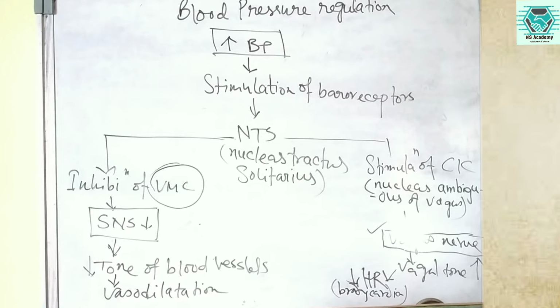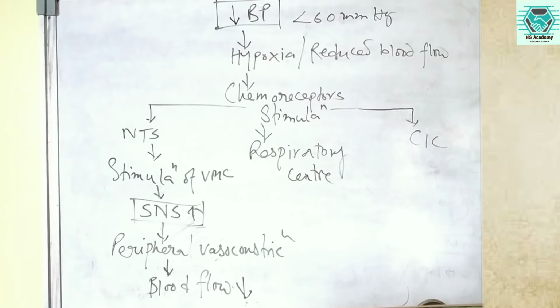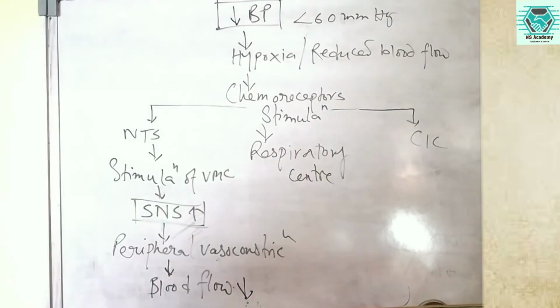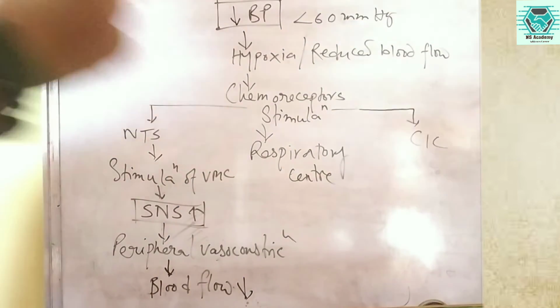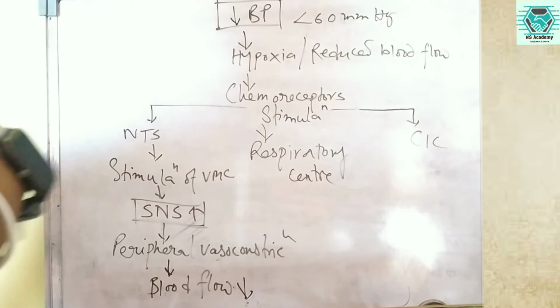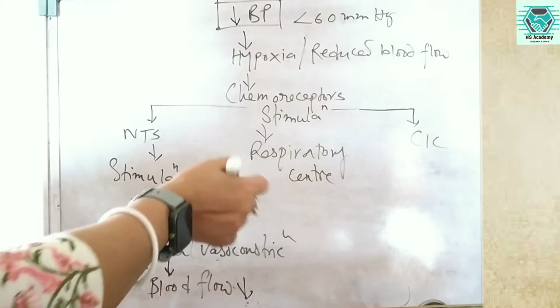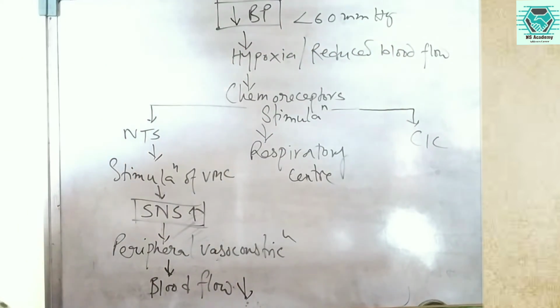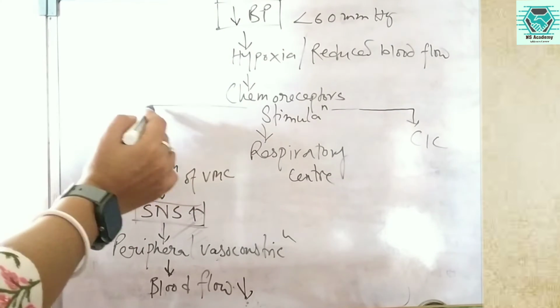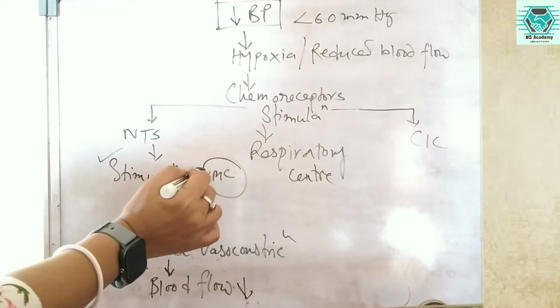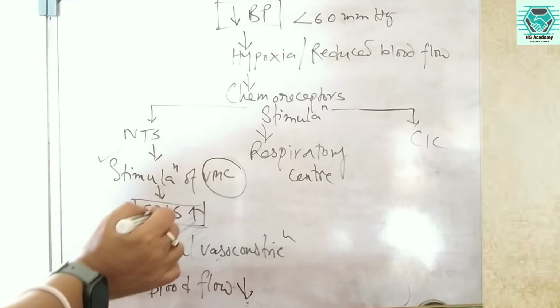So these are by the baroreceptors under the short-term regulation of blood pressure. Now moving to the mechanism via the chemoreceptors. So what happens here if the BP is lower, that is, if it is below 60 mmHg? There is hypoxia or reduced blood flow, which stimulates the chemoreceptors, and via the respiratory center they will do the work. And here the same thing happens, but here there is stimulation of the vasomotor center,